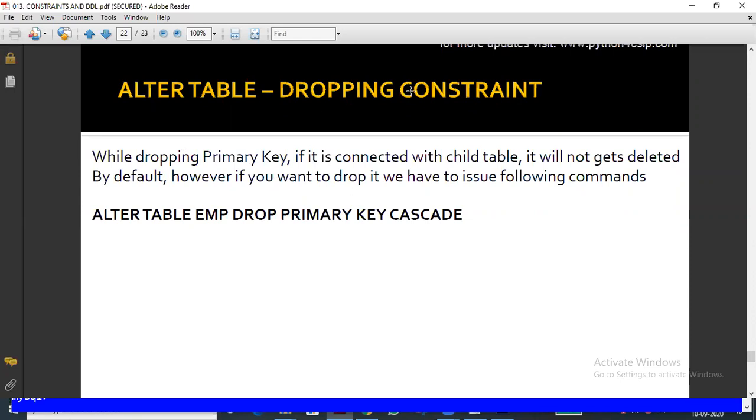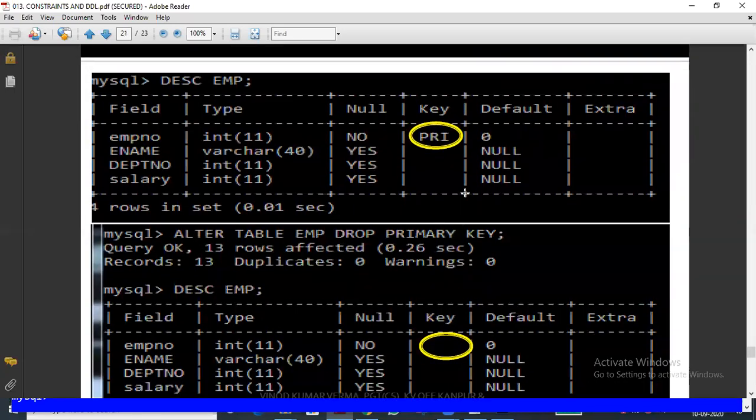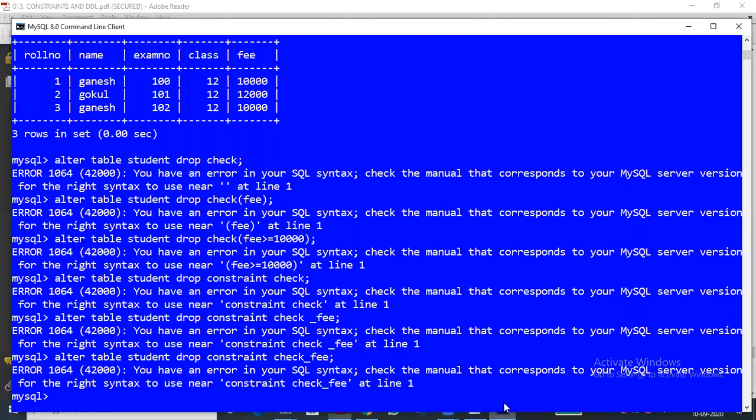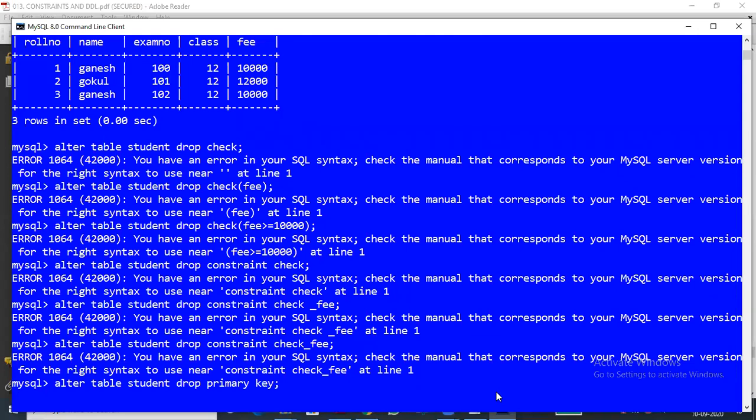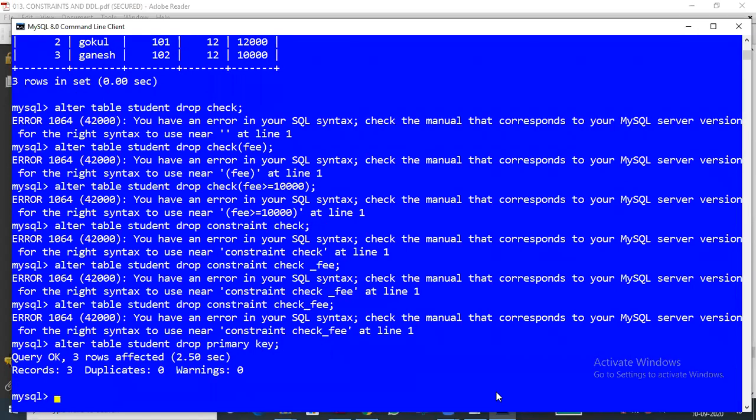So here, how to drop the constraint? For example, primary key. Normally, if you want to remove the primary key, we can use ALTER TABLE table name DROP PRIMARY KEY. Let me try it. As Chandru said, let me drop the primary key. I am typing it. Whether it is accepting or not, we will check. It showed an error, but okay, it's working now. You can see it.